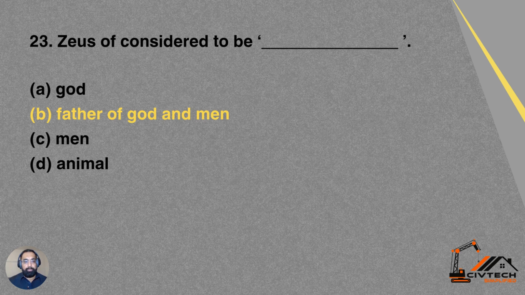Question 23. Zeus is considered to be dash. Option A God, option B father of God and man, option C men, and option D animal. The believers consider him as the father of God and man.